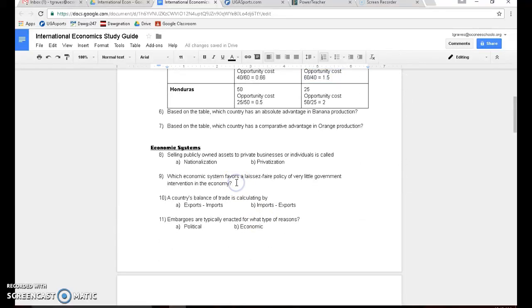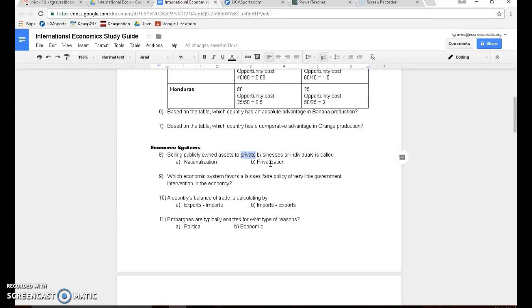Okay, let's move on to economic systems really quickly. There are a couple of questions about number 8 here. If your government is selling publicly owned assets, and when we say publicly owned, that means government owned, so selling publicly or government owned assets to private businesses or people is called privatization. You're selling it to private individuals who are not necessarily associated directly with the government. Now the flip of that, if you are selling privately owned businesses or assets to the government, that's called nationalization. The nation is taking over those businesses or those assets.